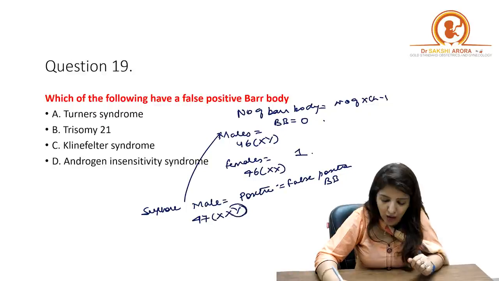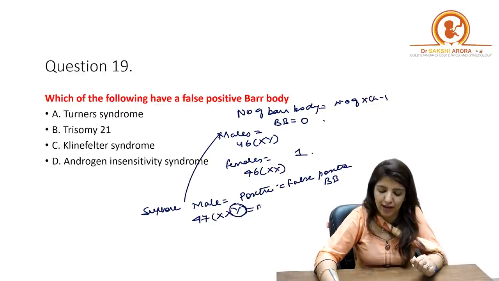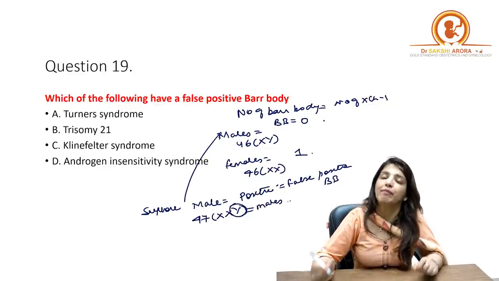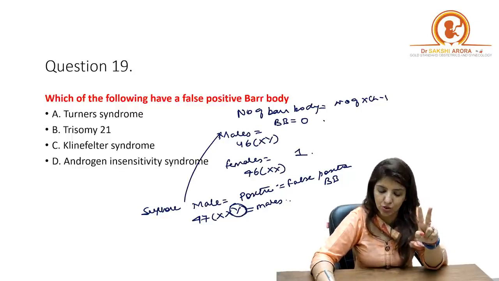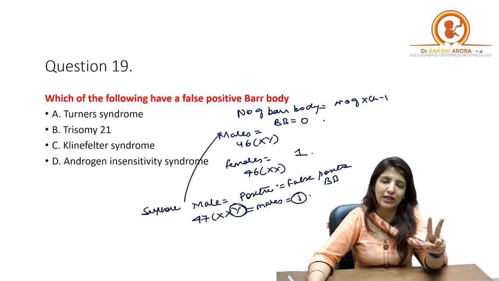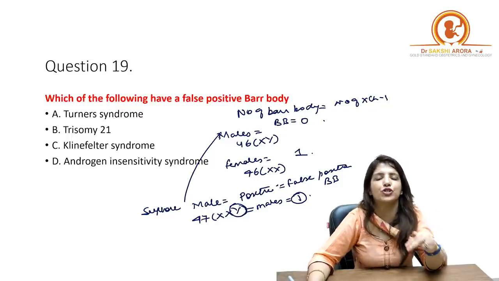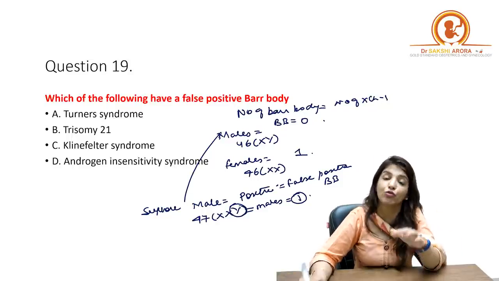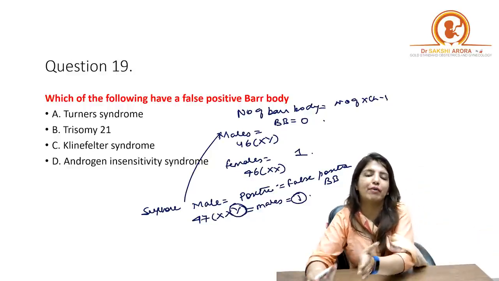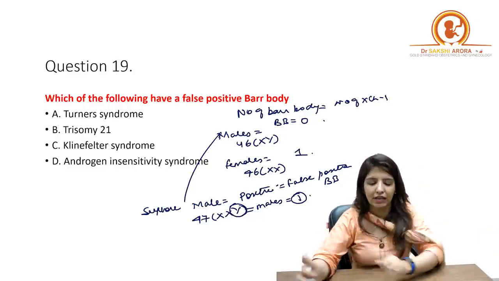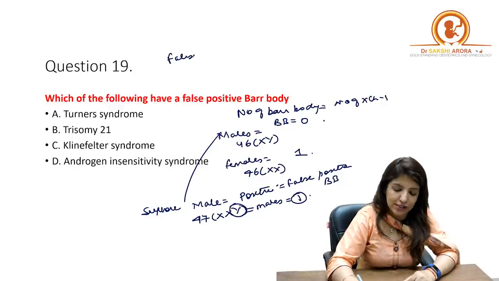Now, because Y chromosome is present, that is why I am saying that they are males. But in these males, because 2 X chromosomes are present, they have 1 bar body. So this is a false positive bar body, which means that the person is not a female, but still they have bar bodies.